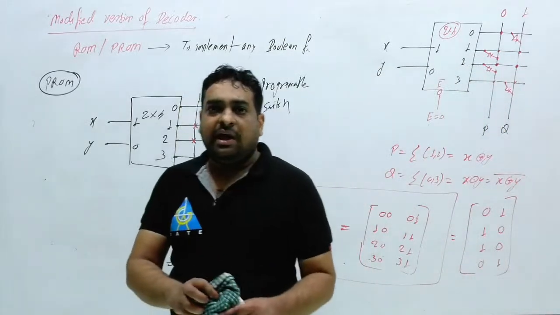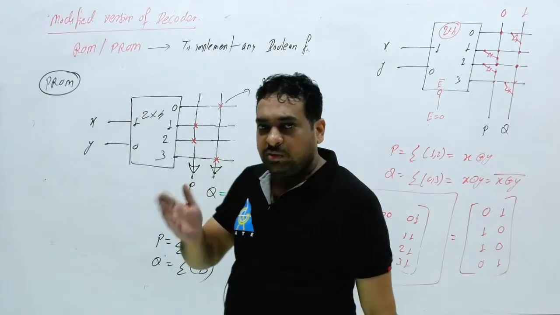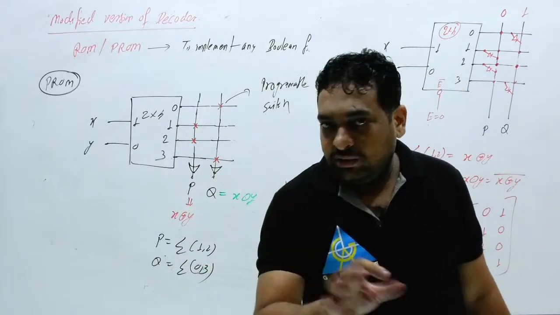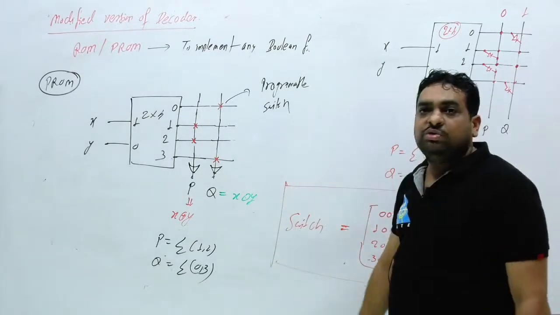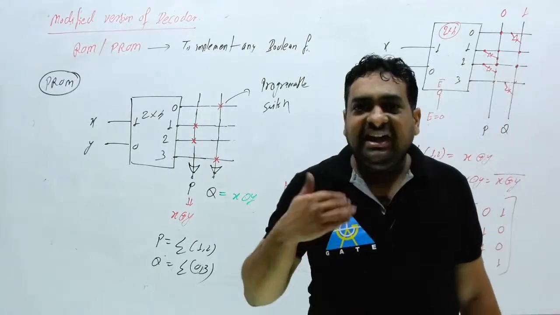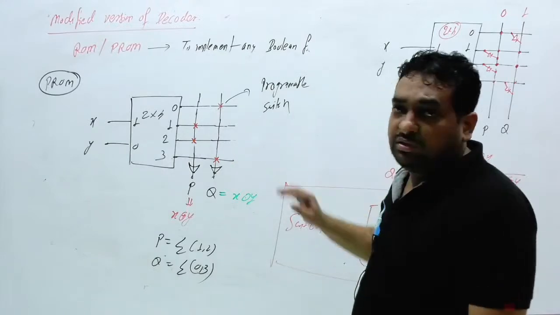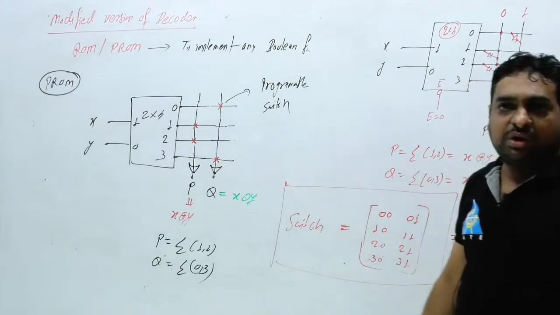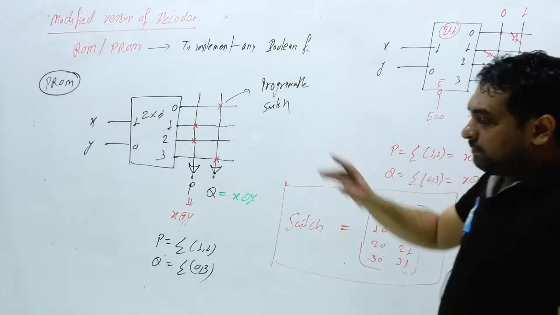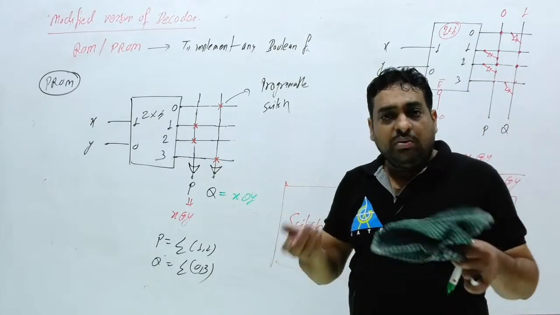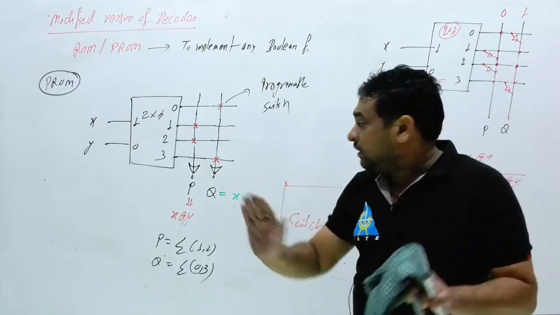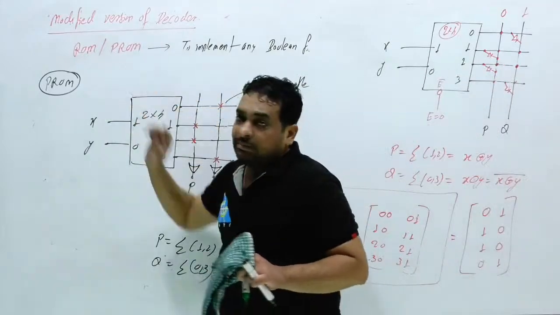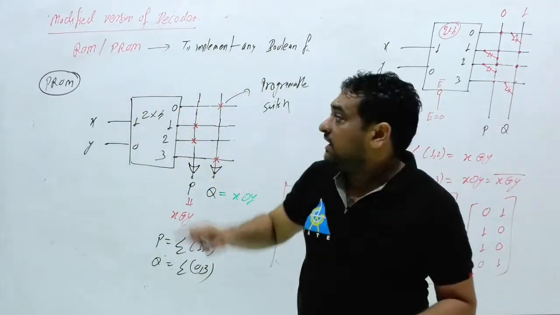Okay, so the decoder has two basic uses. First use, before memory, to represent all the addresses. The decoder is always used there; in that place you cannot use PROM. And if you want to implement any Boolean function, then generally we use a modified version of the decoder, and the name of that circuit is PROM. But here programming is required. If you don't want to do programming and want one fixed circuit, we can use ROM. But if you want to modify always, we can use PROM.